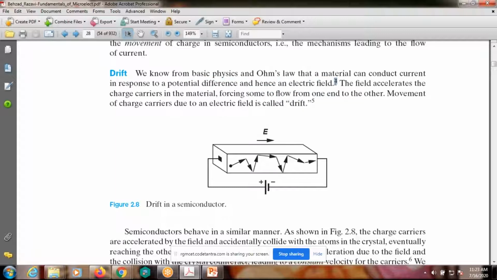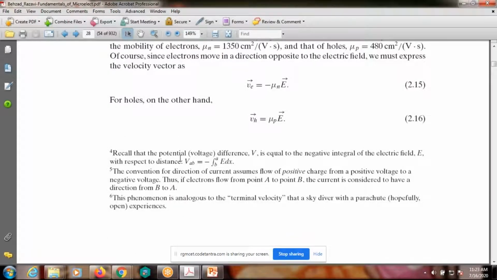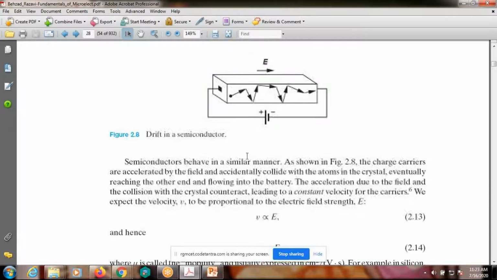Okay, that is explained in equation 4. Recall that the potential difference, voltage, is equal to the negative integral of the electric field with respect to distance. Okay, this is some basic intermediate level. Voltage VAB is equal to minus the integral from A to B of E dx, where E is the electric field and V is the voltage.